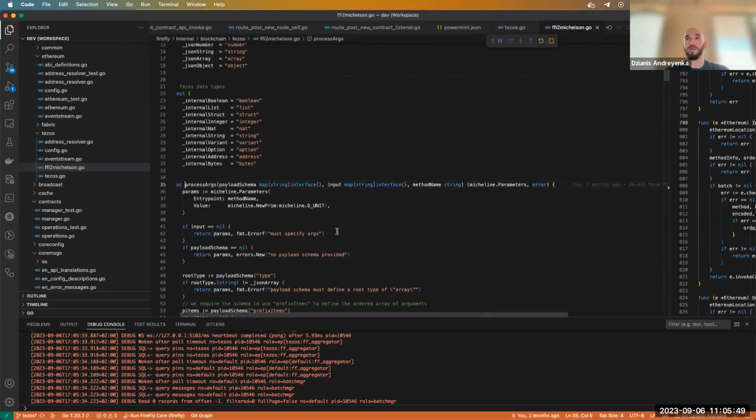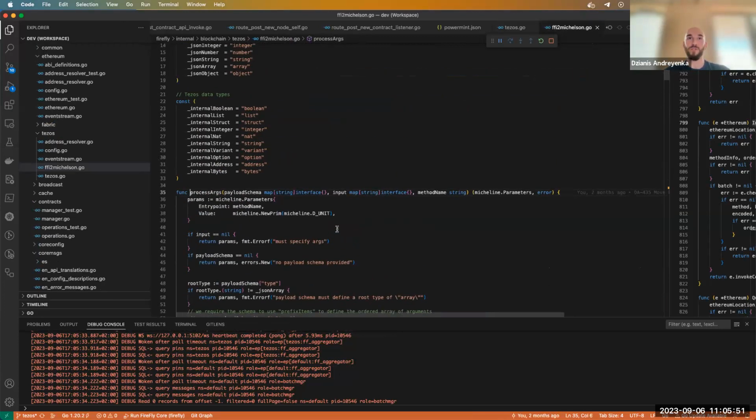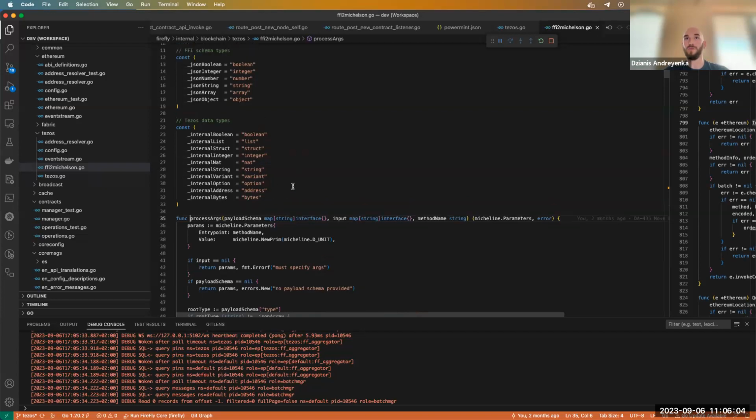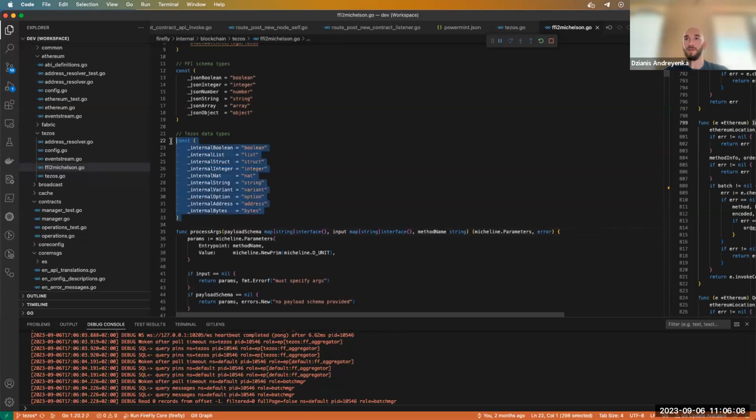Here we do the processing of the args. For the EVM chain, we do the encoding in the EVM signer, and here we do this in the Firefly core service. So here we see the supported types for Tezos contracts.